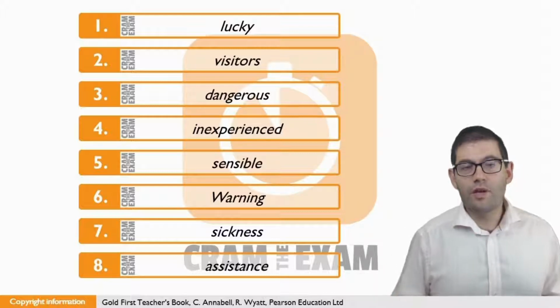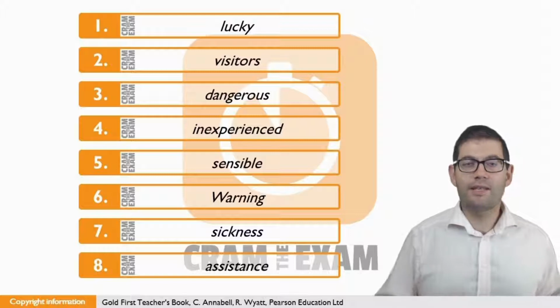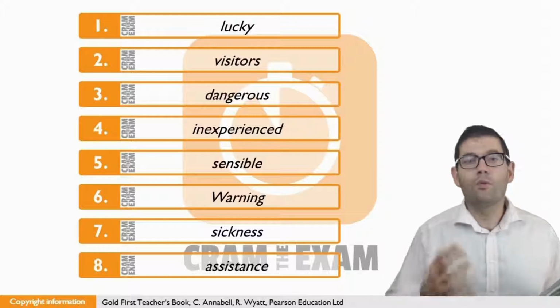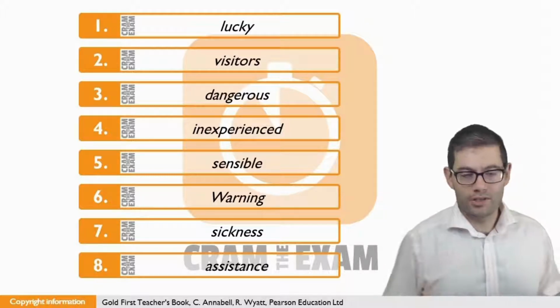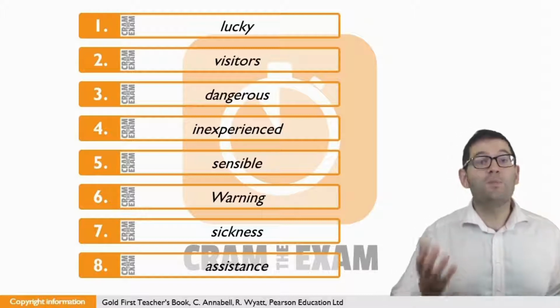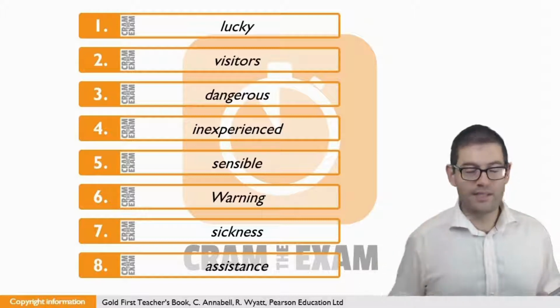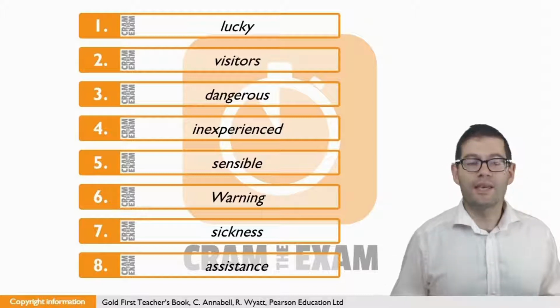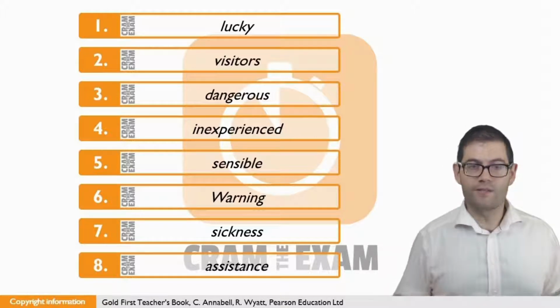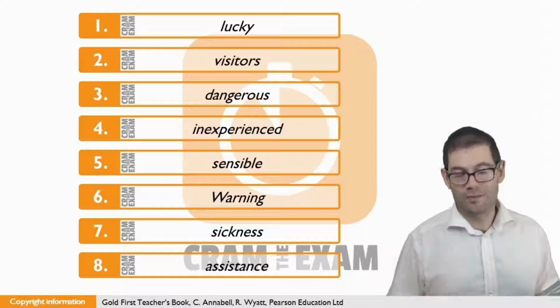For question number 4, if we have a look after the gap, we can see that there is a plural noun. What modifies nouns? Of course, adjectives do. But adjectives can be positive and negative. We have to pay attention to the context. And the context tells us that this must be a negative form of the adjective. So here the answer is inexperienced.